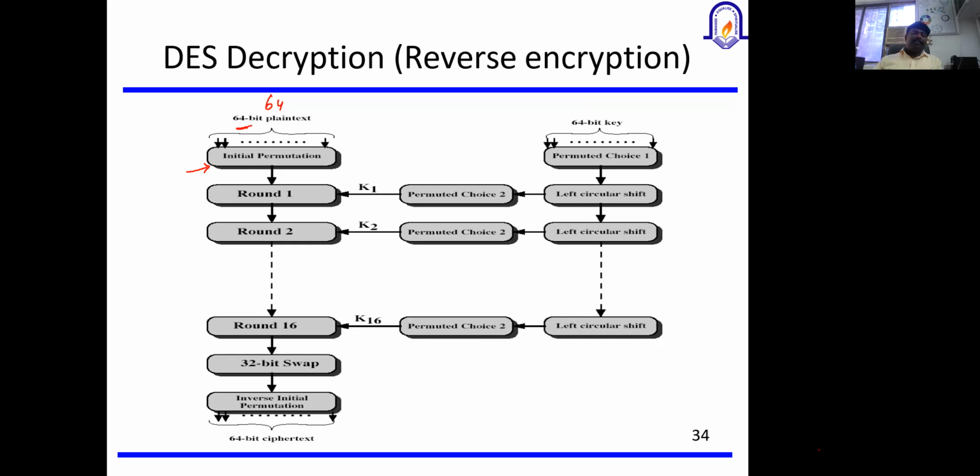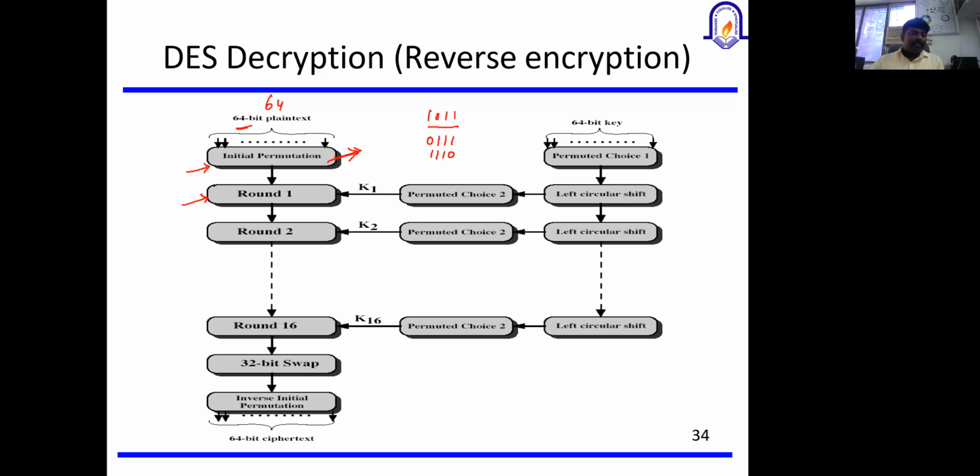So for example, if it is 1011, I'm taking a 4-bit example, and initial permutation is shuffling the position, right? 0111, otherwise this can be considered as 1110. It may be in any order, right? Whatever input is given as 64-bit, first that is going to be applied to the initial permutation, which shuffles the position of the characters present in the plain text. And after initial permutation, the round one operation will start.